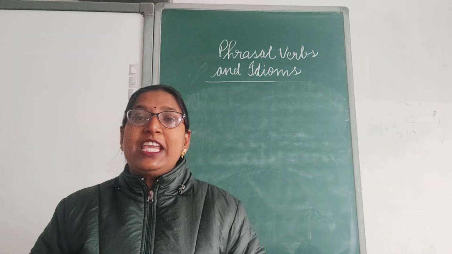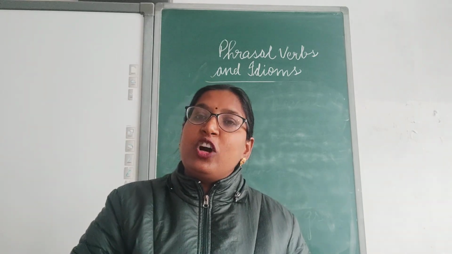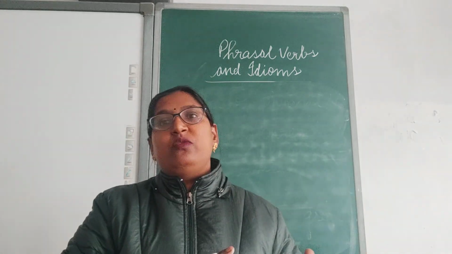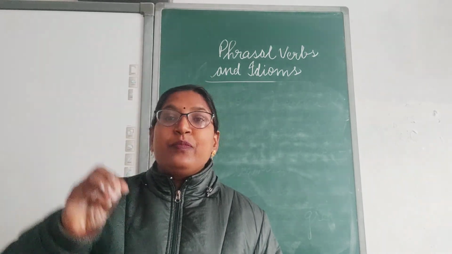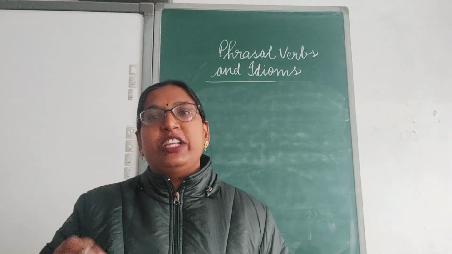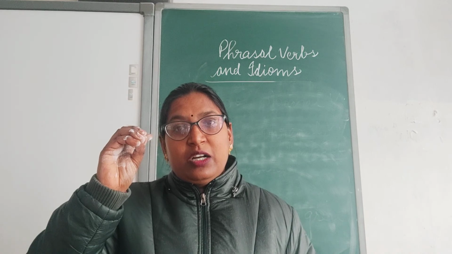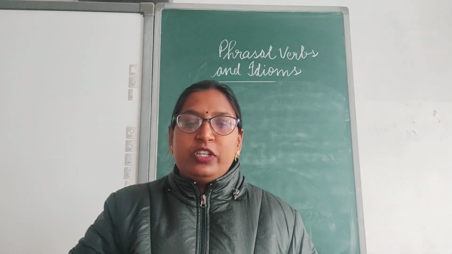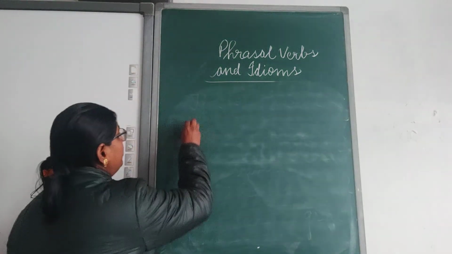We do not see word by word meaning. We do not see the meaning of all individual words. But we see the meaning as a whole unit. Clear? For example, if I write here, once in a blue moon.